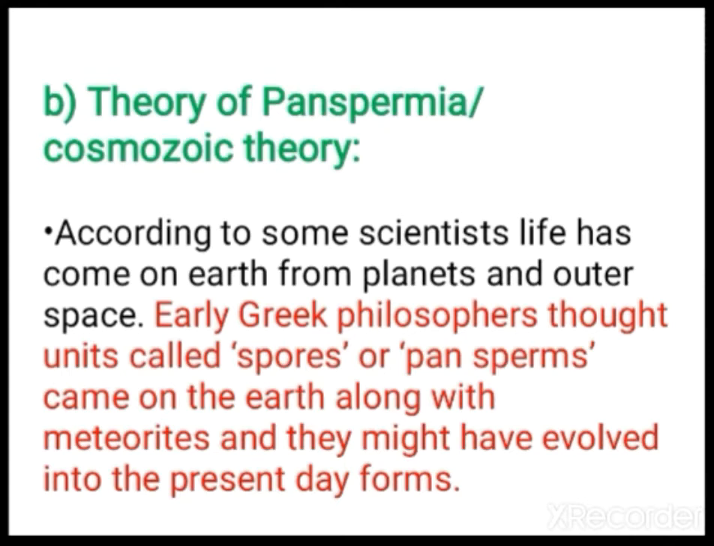Next is the theory of panspermia or cosmozoic theory. According to some scientists, life has come on earth from planets and other outer space. Early Greek philosophers thought units called spores or pansperms came on the earth along with meteorites, and they might have evolved into the present day forms.